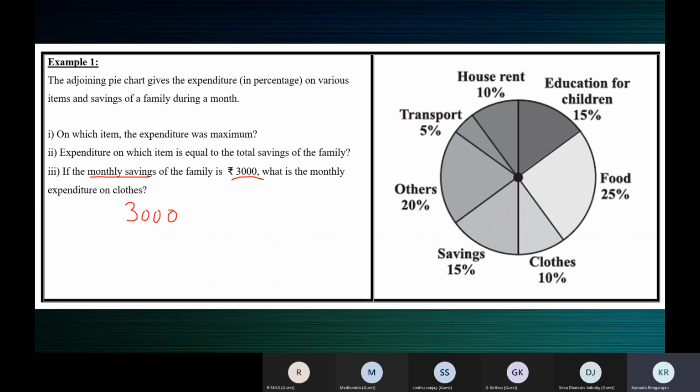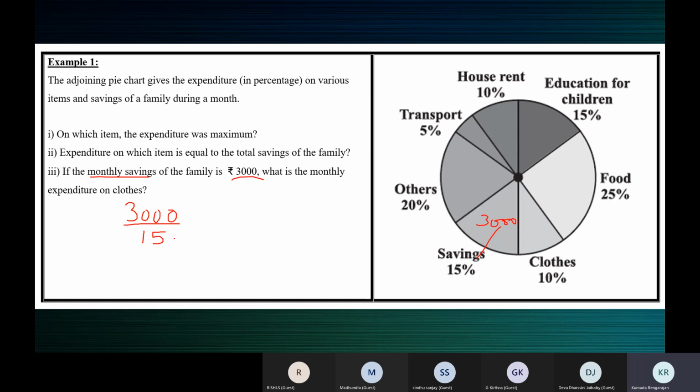This 3,000 is 15%. So if I divide 3,000 by 15, I'll get the value of 1%.